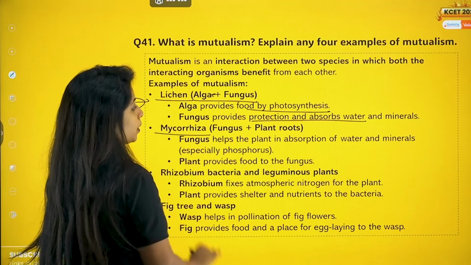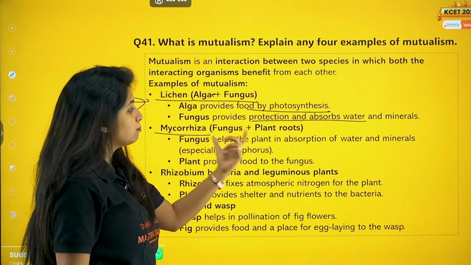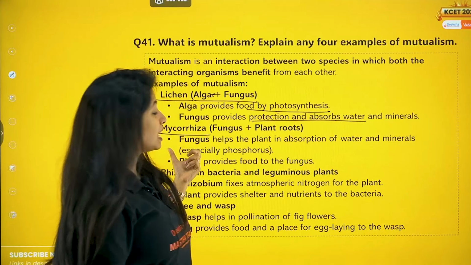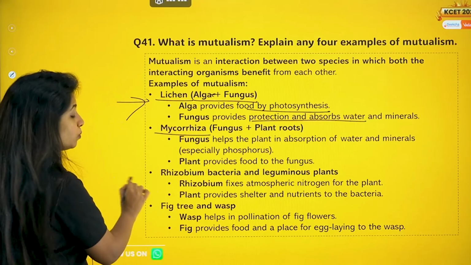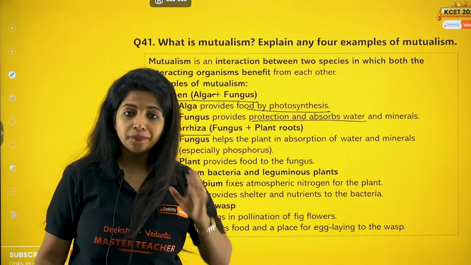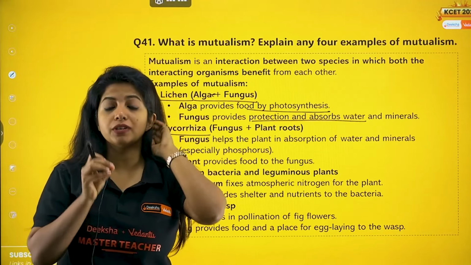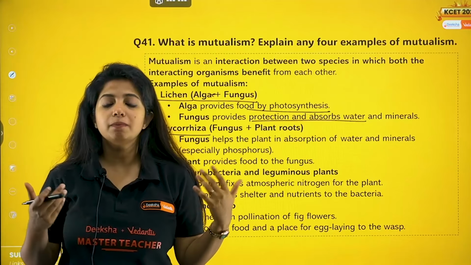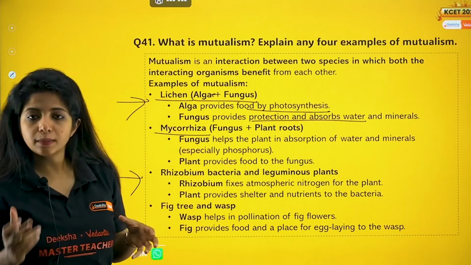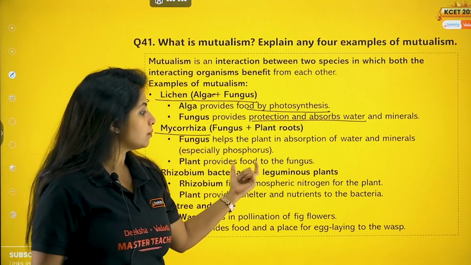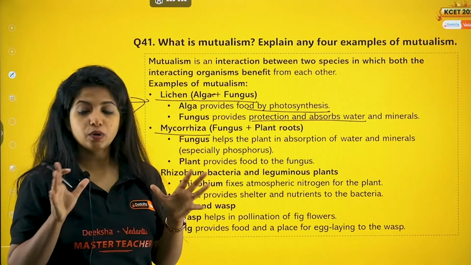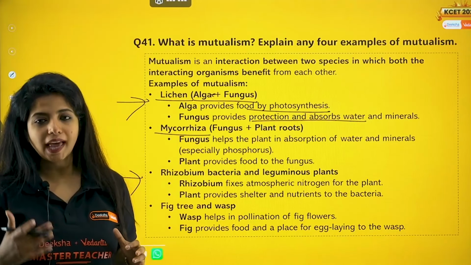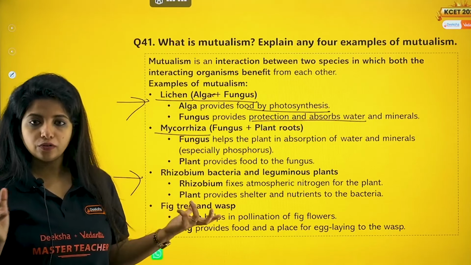Mycorrhiza, we already discussed this, fungus and the plant roots. Fungus helps the plant in absorption of water and minerals, especially phosphorus, and the plant provides the food to the fungus. Now, rhizobium bacteria and leguminous plant. Rhizobium bacteria is a nitrogen-fixing bacteria. Leguminous plants, as in pea plants. Similarly, rhizobium fixes atmospheric nitrogen, and over here the plant provides shelter and nutrients. Whenever a plant is involved, they're obviously going to give out organic matter or nutrients.